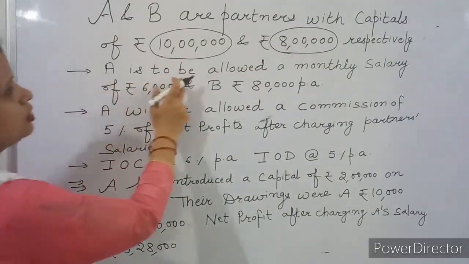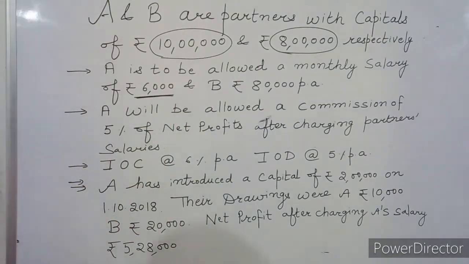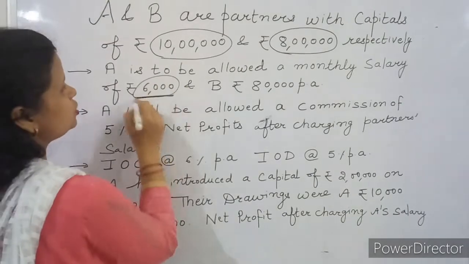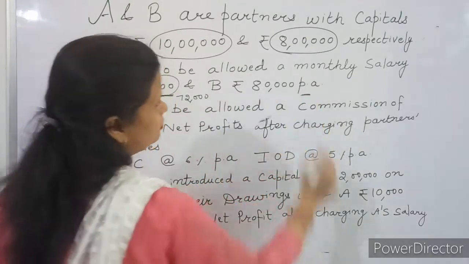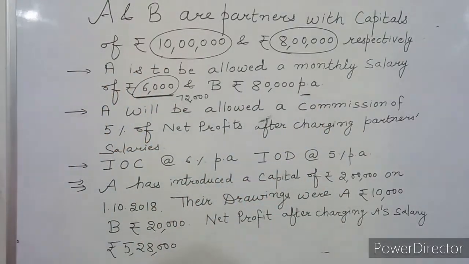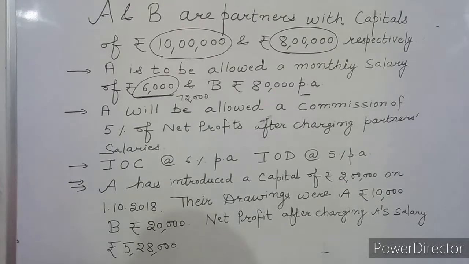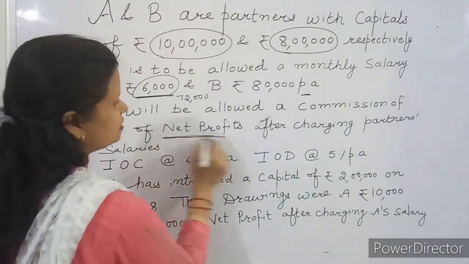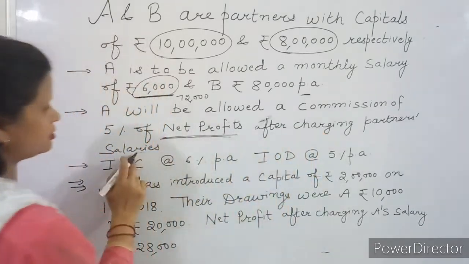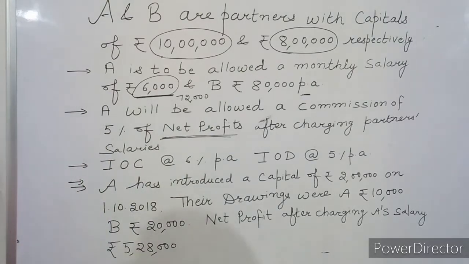A is to be allowed a monthly salary. How much salary is to be given to A? Monthly salary is 6,000. So, yearly salary will be 72,000. And for B, already they have given per annum, that means annual salary. A will be allowed a commission of 5% of net profits after charging partner salaries. A will be given commission, but on which net profits? That will come after deducting partner salaries. 5% of that net profit will be given to A as commission.